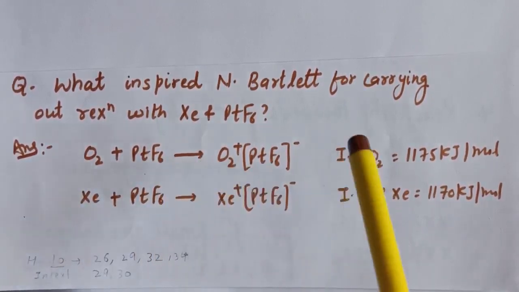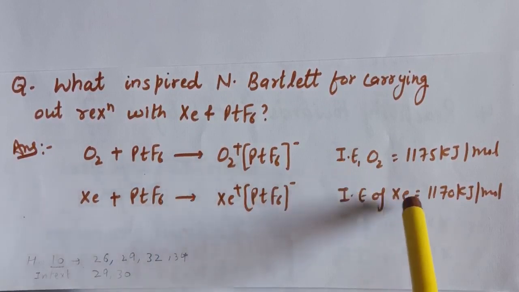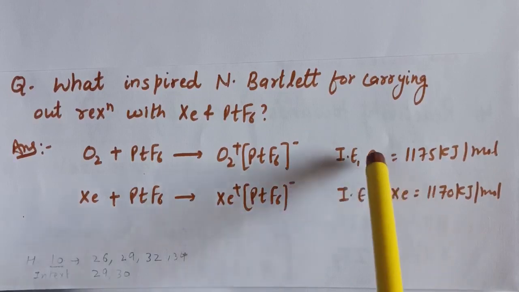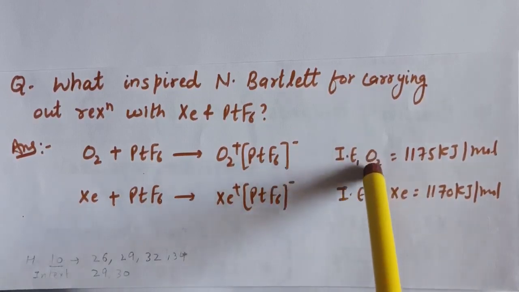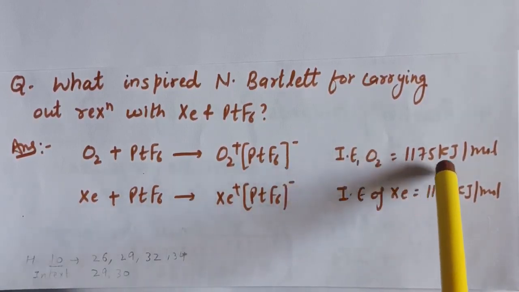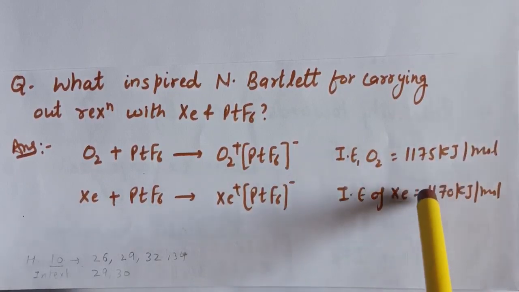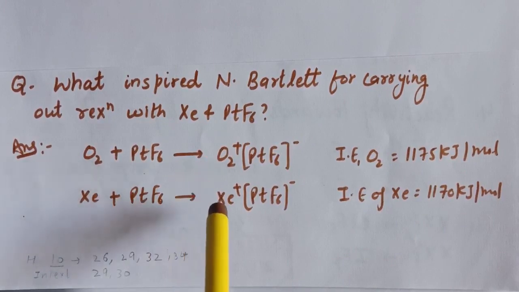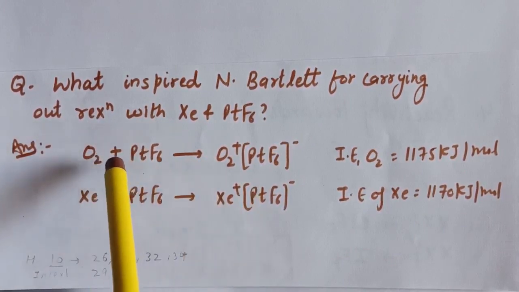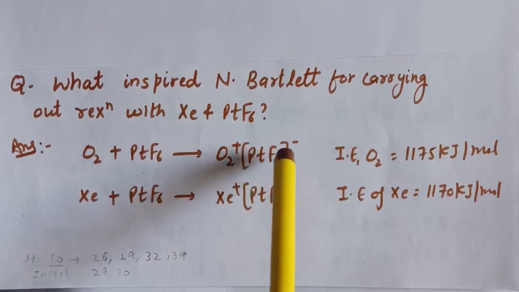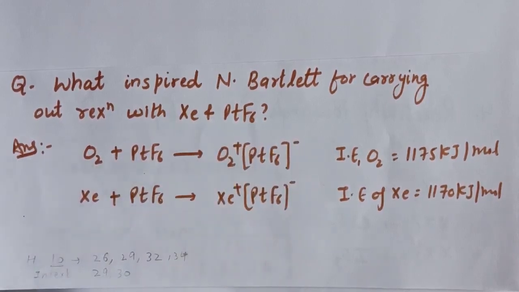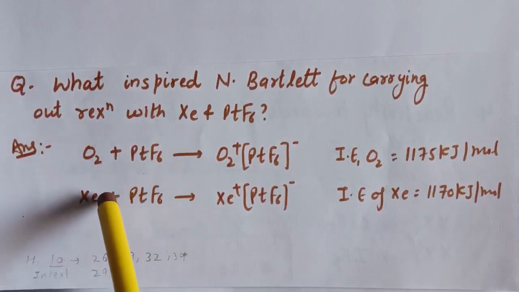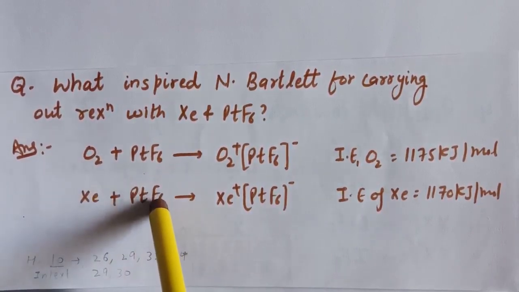Since the first ionization enthalpy of xenon, that is 1170 kJ per mole, was almost identical with the first ionization enthalpy of oxygen, that is 1175 kJ per mole, he thought that xenon can also form the compound just as the oxygen forms O2+ PtF6-, and therefore this inspired Neil Bartlett to carry out the reaction between xenon and PtF6.